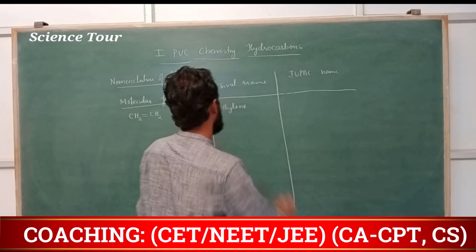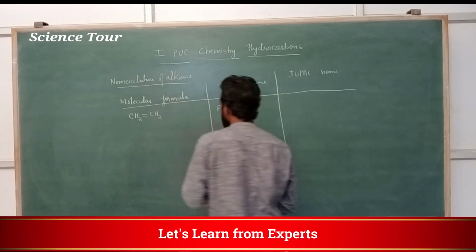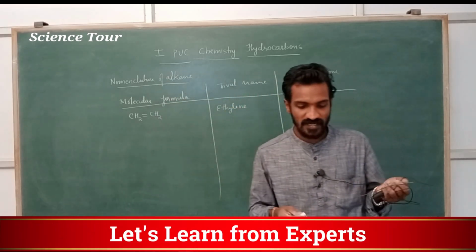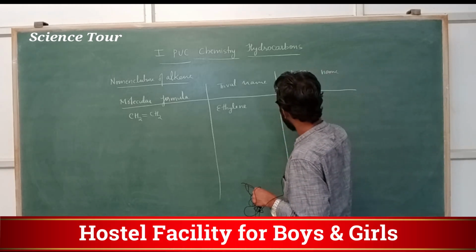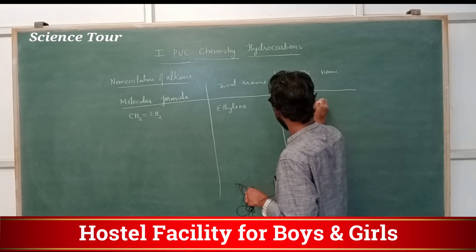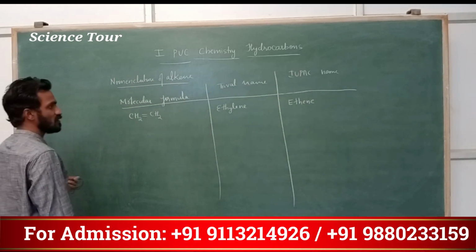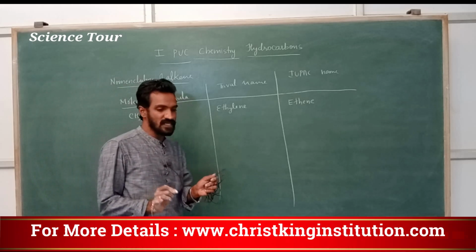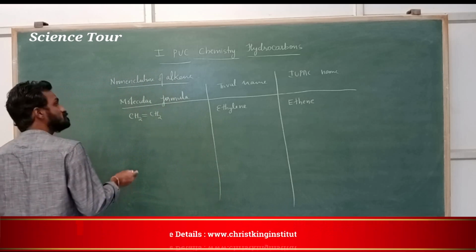And the IUPAC name of this one, you know, is ethene, E-N-E, there is no L. Ethylene, ethene. Next, one more I'll give you.